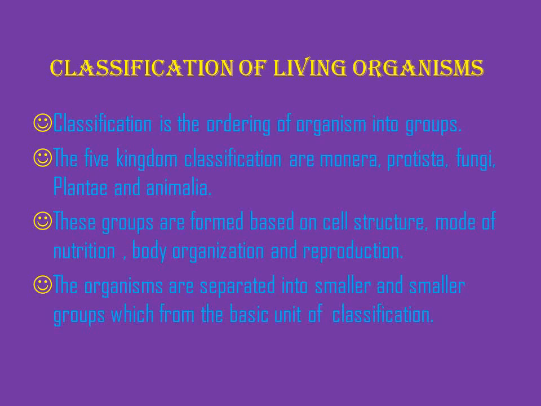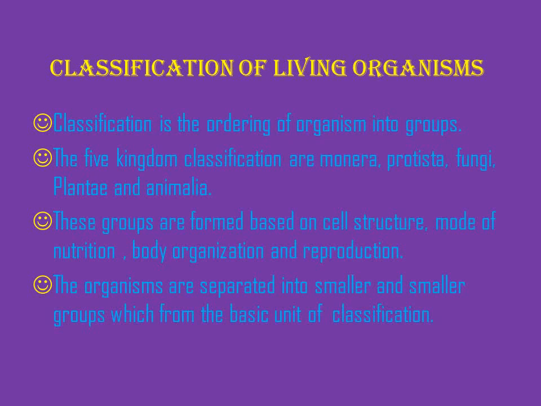So Monera includes all prokaryotes, Protista eukaryotes. And fungi, already you know, was not included in plant and animalia. There was an intermediate character, so it was kept under a separate kingdom, that is fungi. Then plantae, plants, and animalia, animals.